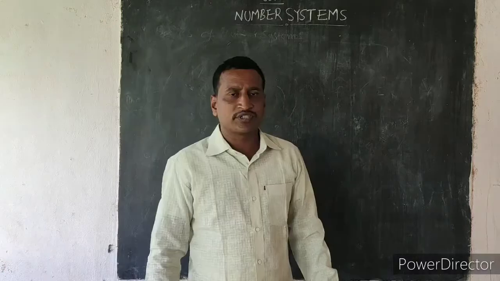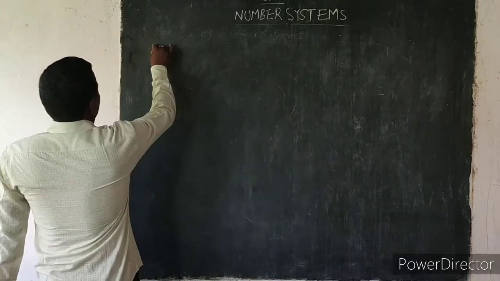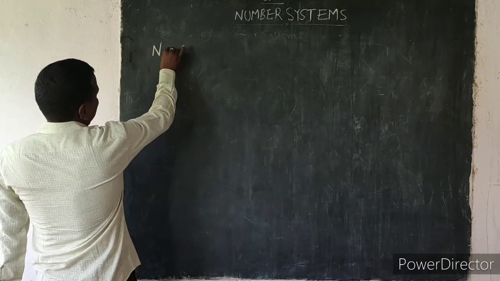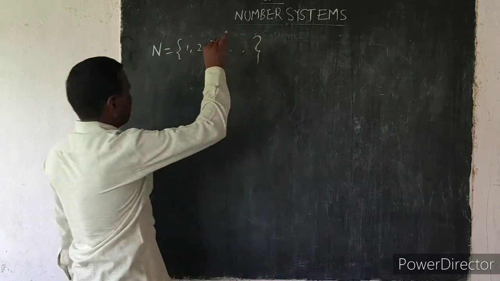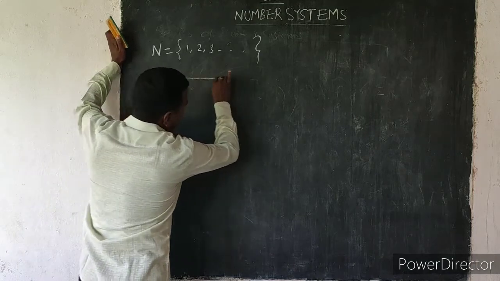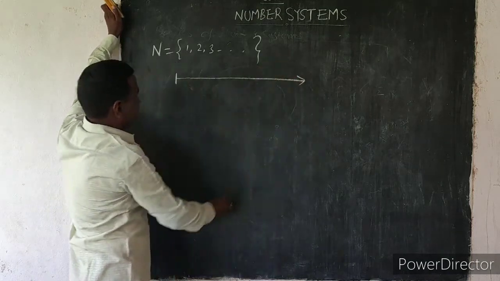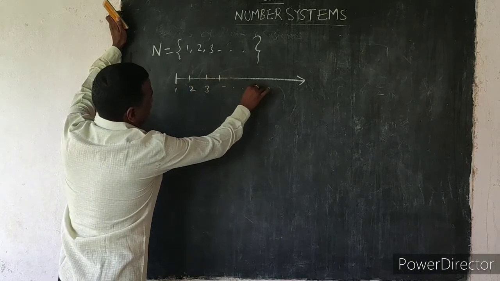Number system representation on a number line. Natural numbers, denoted N, are 1, 2, 3 and so on. On the number line, the smallest number is 1, so we start with 1, 2, 3 and so on.